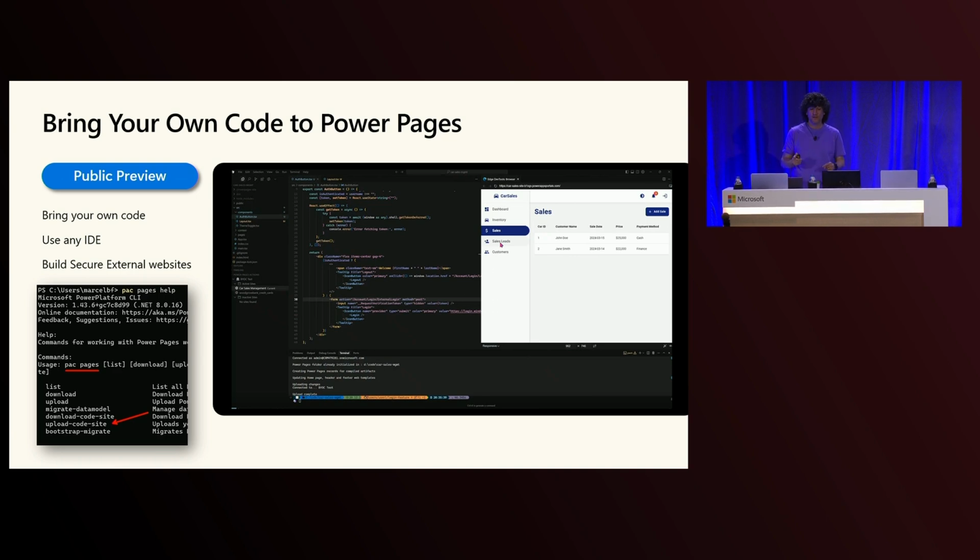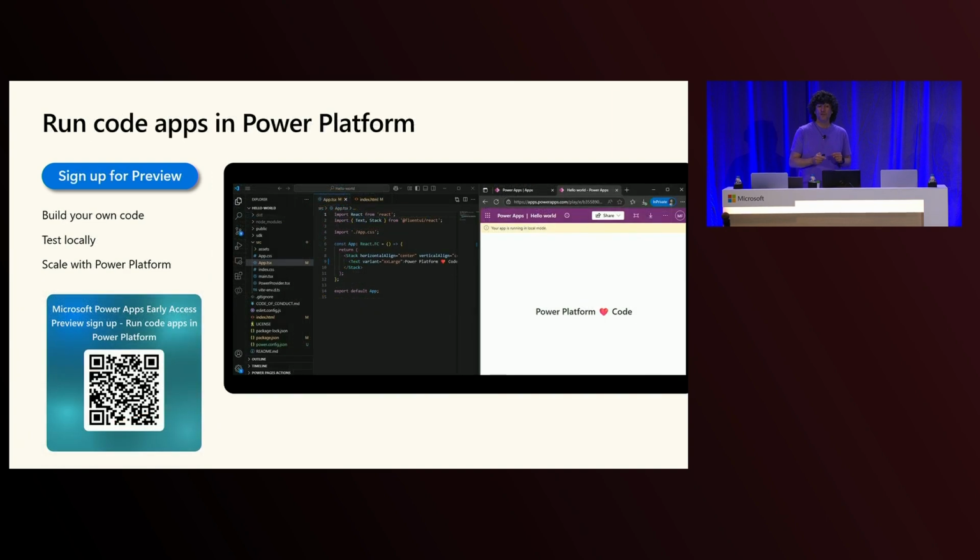So if you want to have a look at the Power Pages bring your own code capability, that's in public preview. If you want to have a look at the internal apps and Power Apps running on Power Platform with your own code, please sign up for the preview. We will have a preview because we want to be sure we are building things so the experience is good for you to leverage the power of Power Platform. The inner loop experience is really important for us. So please sign up for this program, give your feedback, help us shape the future. Let us know if this is something you are interested in.